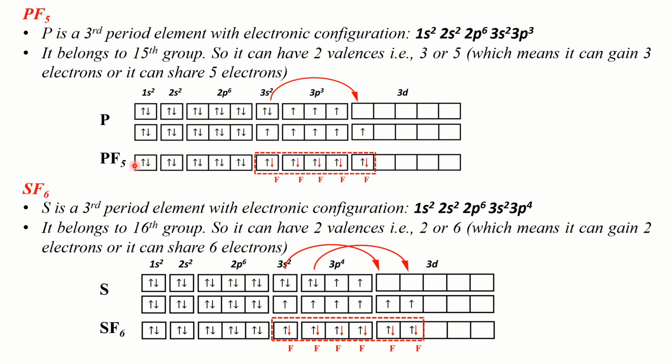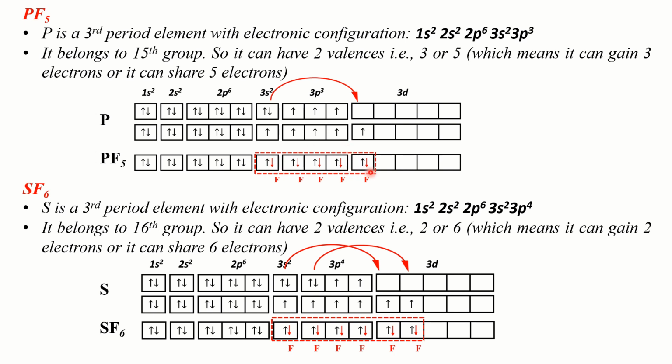Initially, before bonding with 5 fluorine atoms, there were only 5 unpaired electrons in the valence shell of phosphorus atom. But after bonding with fluorine atoms, we have 10 electrons in the valence shell of phosphorus in PF5 molecule. So in this case, you can see that phosphorus has an expanded octet. It has more than 8 electrons in its valence shell.